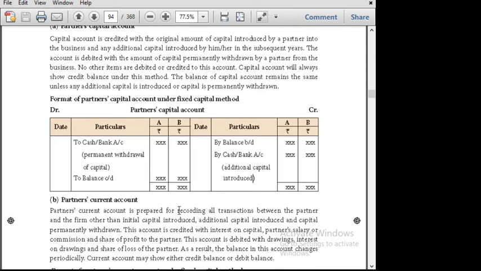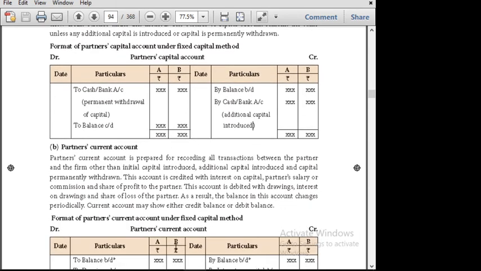This is very easy. If you know the format, it is easy to do the accountancy. Again and again I am saying for each and every lesson, when you go through the format clearly, you will be able to do any sort of problem given.